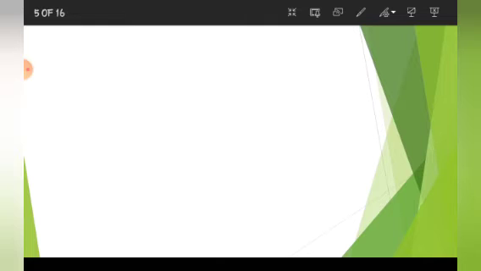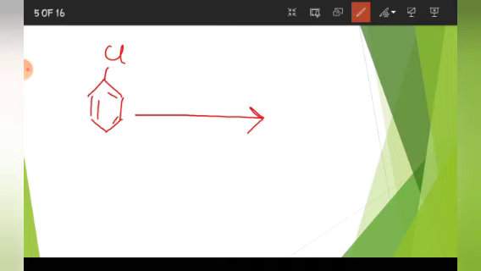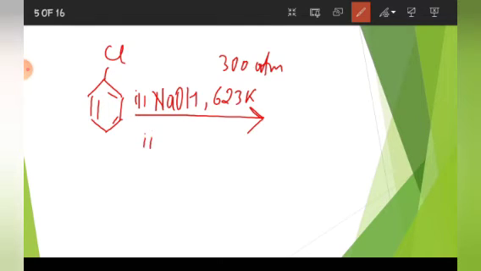The first reaction is this, chlorobenzene, and if I apply the conditions like NaOH, and if I keep the temperature 623 Kelvin and the pressure is 300 atmosphere, and in the second step we do acidification by adding H plus, then substitution takes place and we can get phenol.